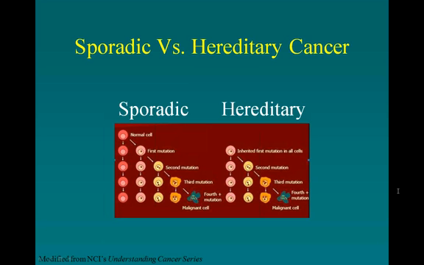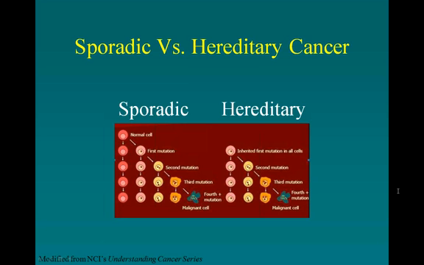So it makes sense when we think about a person who inherits a mutation that predisposes them to developing cancer, that first of all their likelihood of developing cancer is higher than the average person. In fact, they have the first mutation already present in all of their cells at the time of birth. Now, they don't have cancer at birth. It takes time for additional mutations to accumulate, but it also makes sense that they might develop cancer at a younger age than a person who doesn't inherit a mutation that predisposes to cancer.